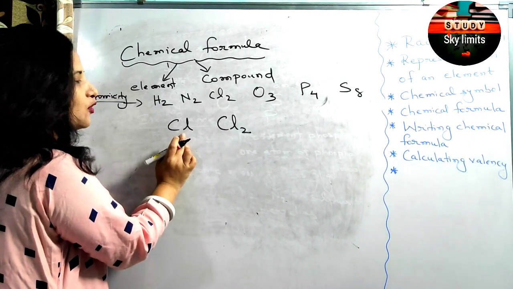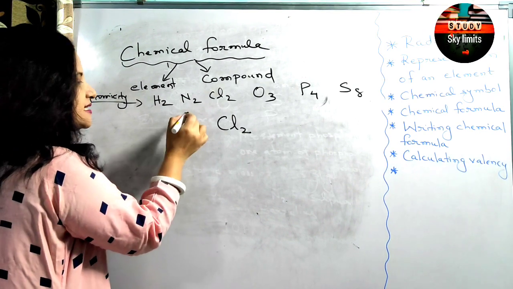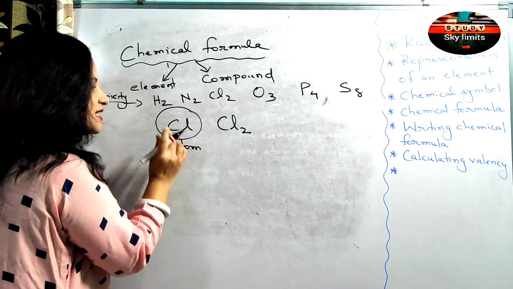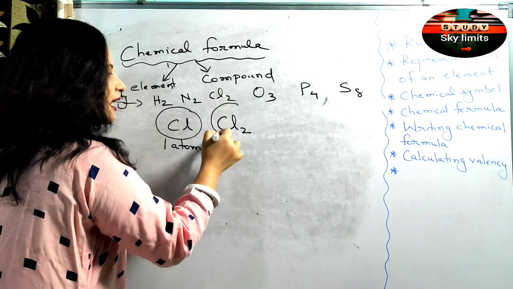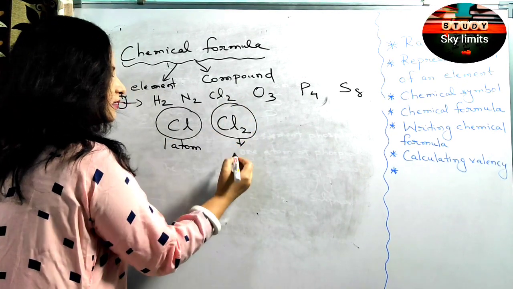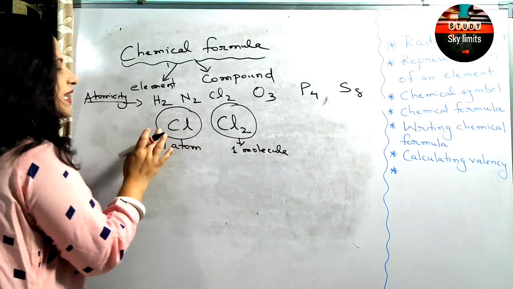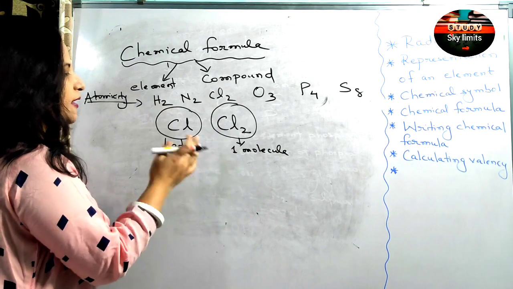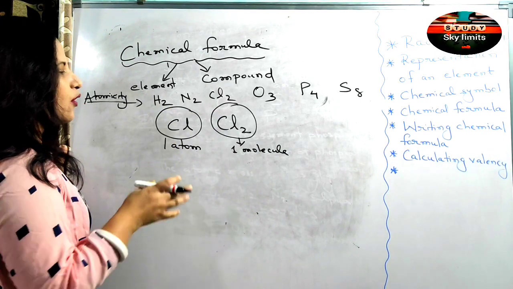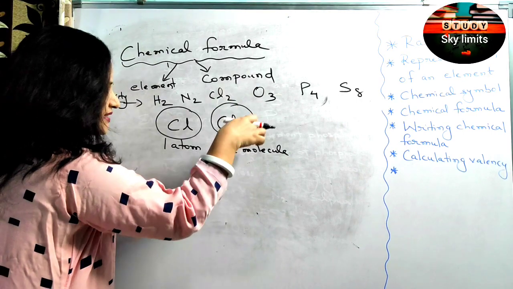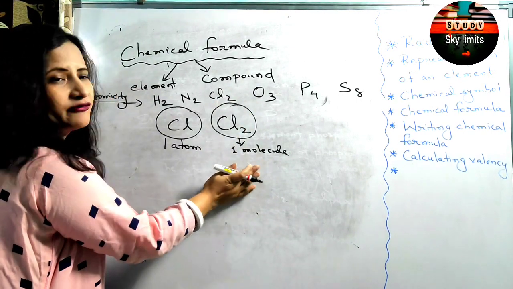Because one atom of chlorine is unstable. So this is only one atom. A chemical symbol represents only one atom. But a chemical formula represents what? One molecule. Since Cl cannot exist independently, it enters into covalent bonding with another chlorine. Last class only I had told you. So this is one molecule of chlorine.